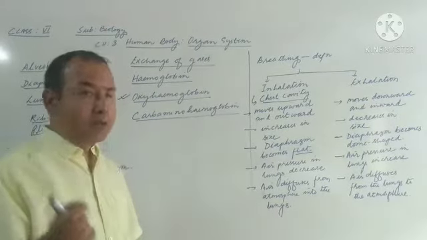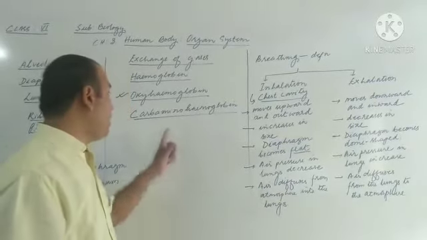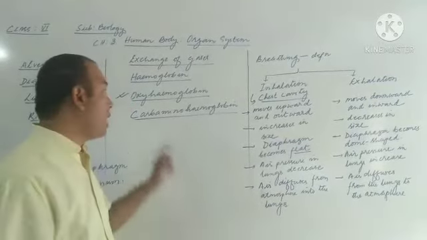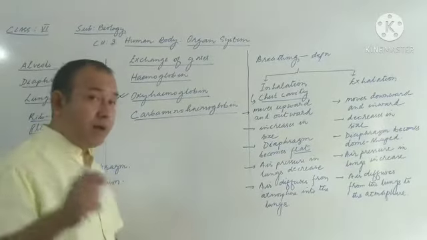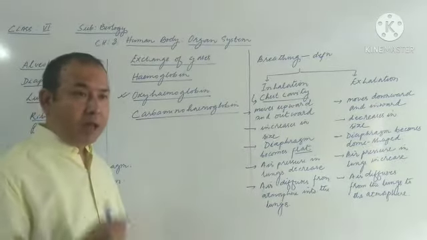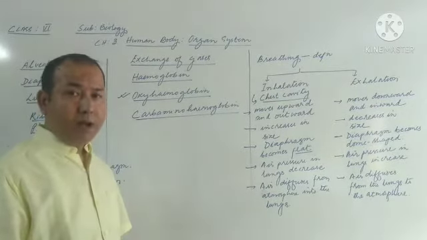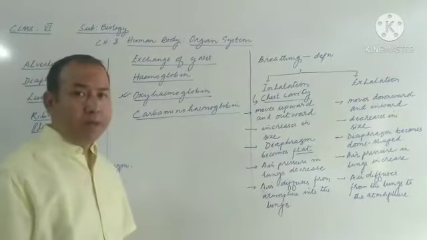Now this carbon dioxide combines with the hemoglobin present in the blood, and thereby it forms another unstable compound called carbaminohemoglobin. Carbon dioxide in this form is carried by the blood and brought to the lungs, and from the blood the carbon dioxide diffuses into the alveoli.